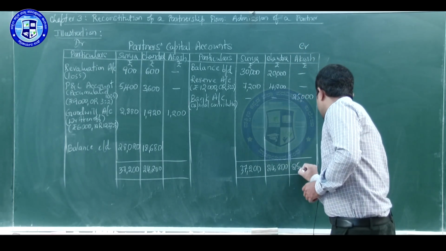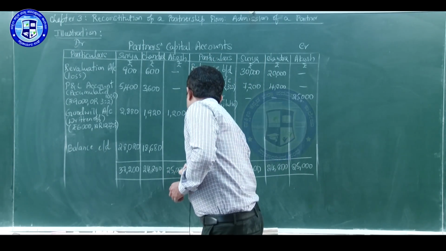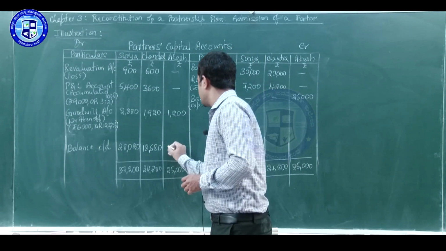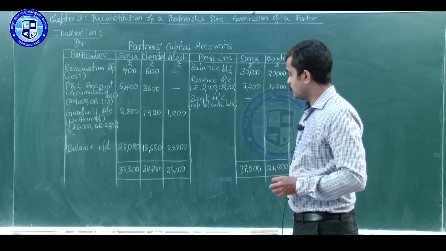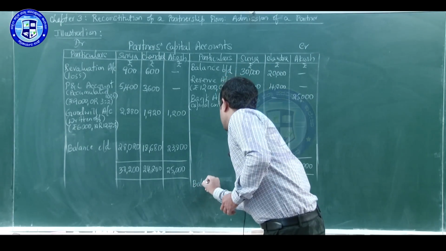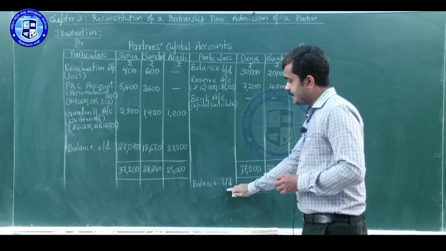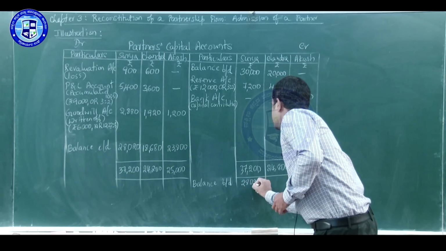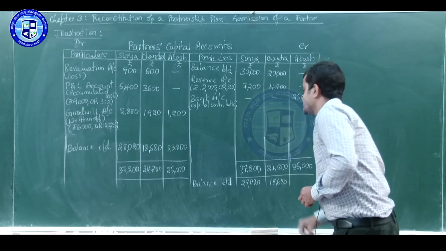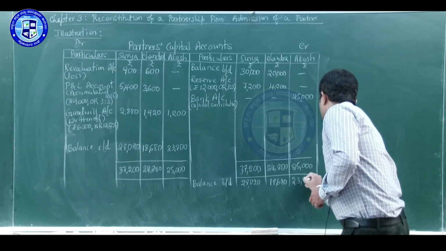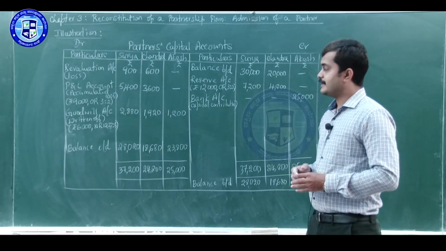So, 25,000 is greater than debit side total. Deduct 1,200, balance comes to 23,800. So, after the totals, write that closing balances as opening balance for the next period 28,020, 18,680, 23,800 and close the partners' capital accounts.